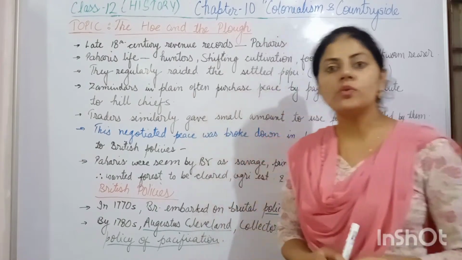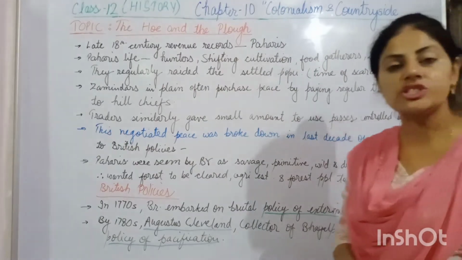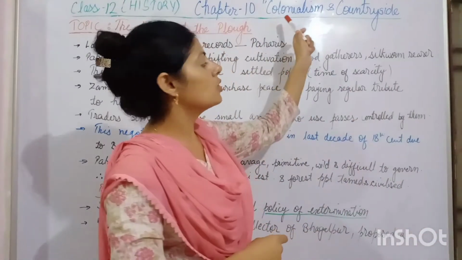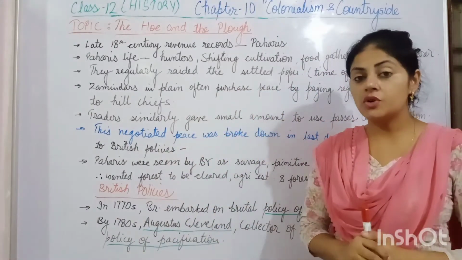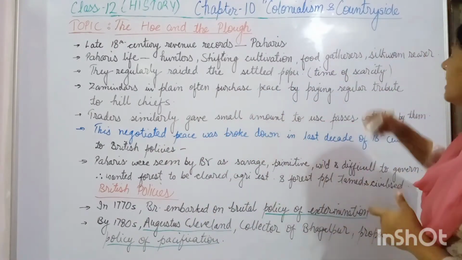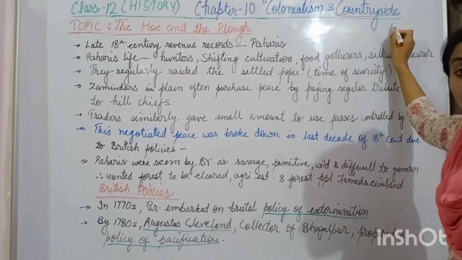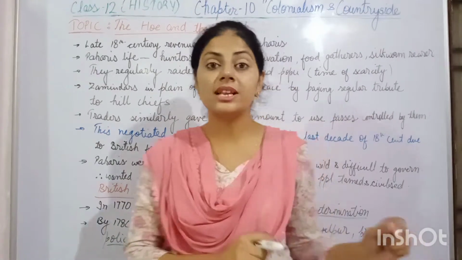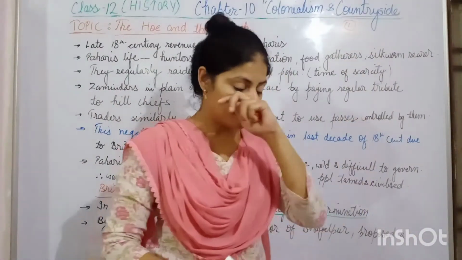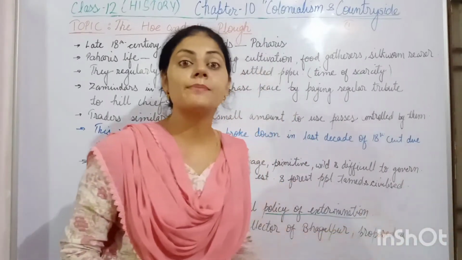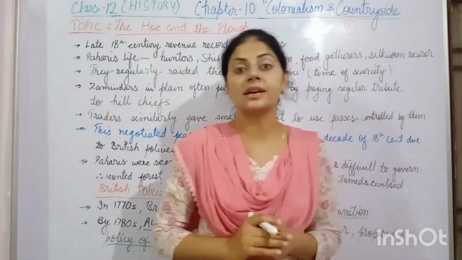Students, in this video we are going to discuss the second topic of class 12th history, chapter number 10, that is colonialism and countryside. Students, in the first video we studied the zamindar class. In this chapter we are studying about the countryside. Countryside means village area. In the countryside, firstly we studied the zamindar class. What was the impact of the colonial rule on the zamindar class?